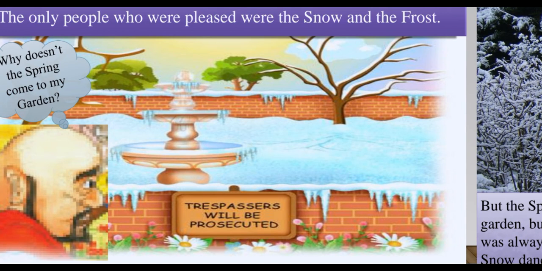He was very disheartened because he knew his garden was the most beautiful garden, but now the same garden was covered with a thick sheet of ice. So winter, hail, frost, north wind, they all started dancing over the roof of the bungalow. They started covering everything, and every grass, every leaf was covered with snow, so that not even a single green leaf appeared. Everything was covered with snow. Only snow and frost were having their time in the giant's garden. It was just the result of the selfishness of the giant.